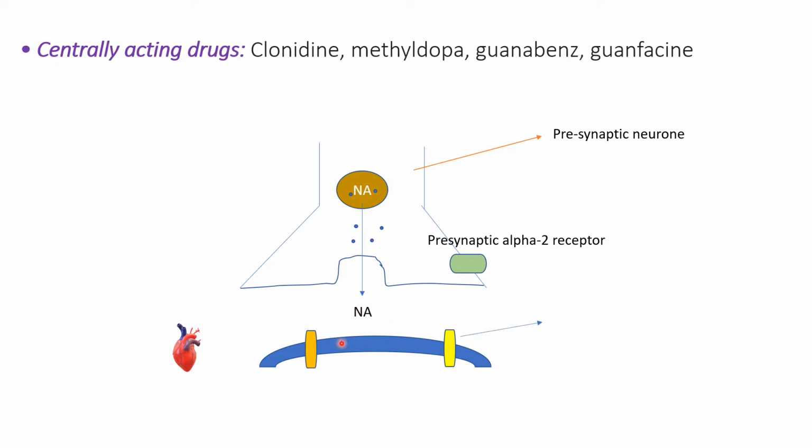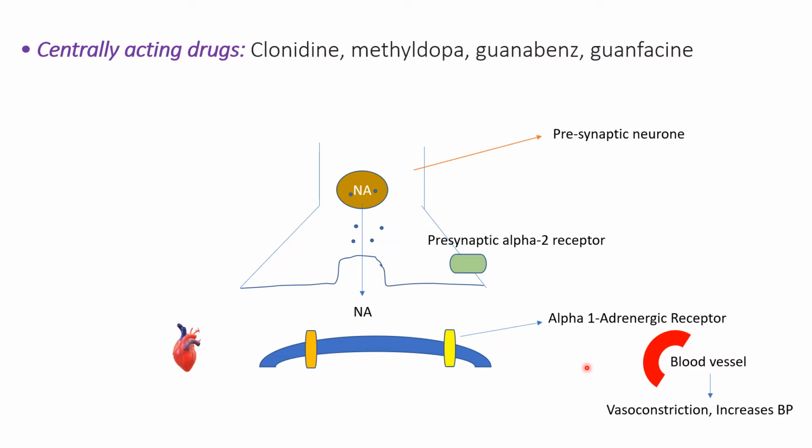Then there are two receptors present in the postsynaptic membrane. One is the alpha 1 adrenergic receptor, which is present in the blood vessels, and when noradrenaline binds with the alpha 1 adrenergic receptor, it will cause vasoconstriction, or an increase in blood pressure. Another receptor present here is the beta adrenergic receptor, which is present in the heart. So when noradrenaline binds with the beta adrenergic receptor, it will increase the heart rate and increase the blood pressure.